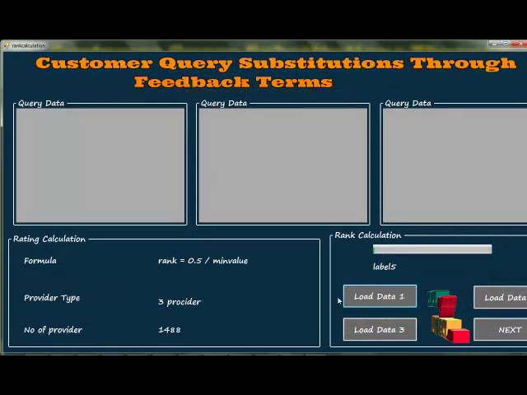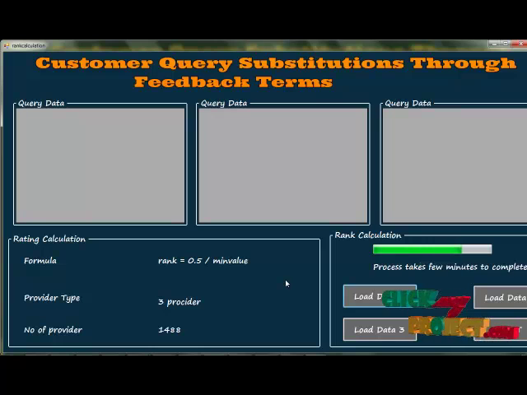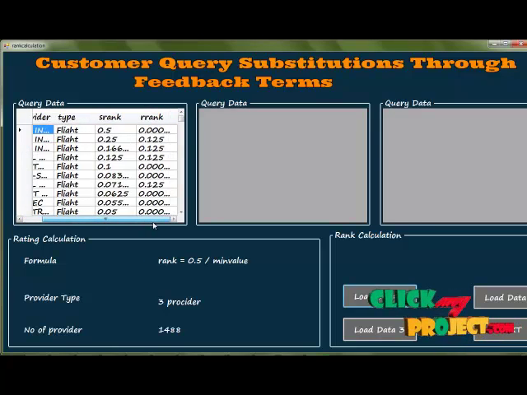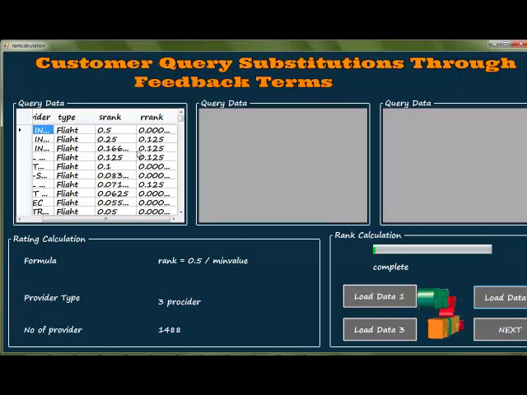Then load data. This is the ranking calculation. There are 2 types of ranking calculation: one is S rank, another one is R rank. The S rank is calculated for the service rank, and R rank is the rating rank. This is the flight rank calculation process, with the S rank and the R rank calculation. In this process too, then click the next button to go to load data 2.